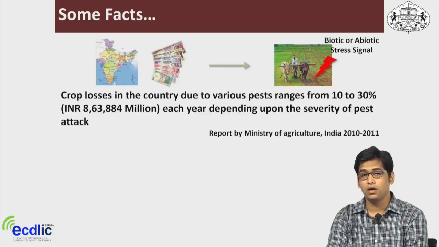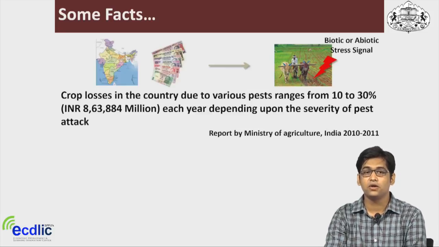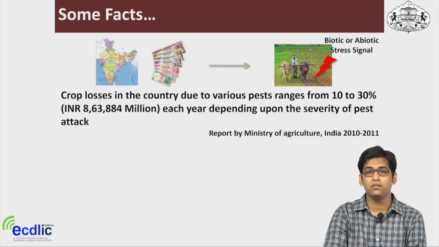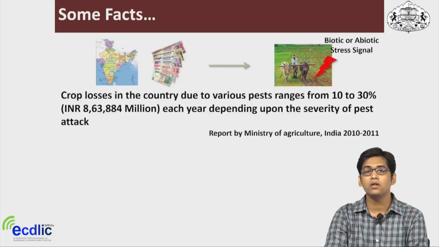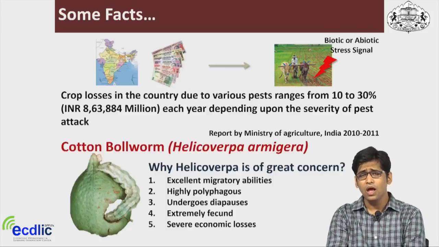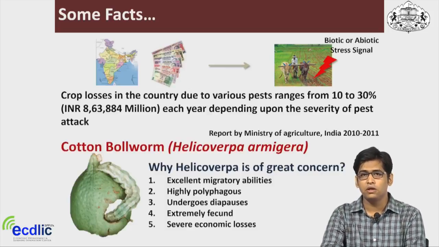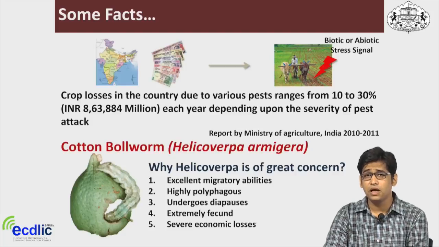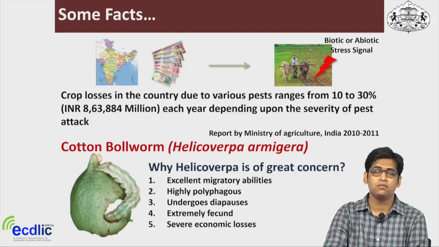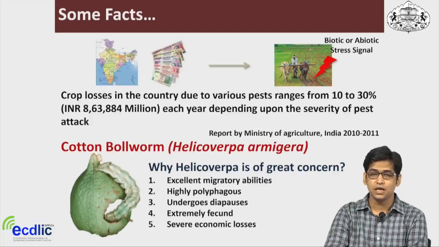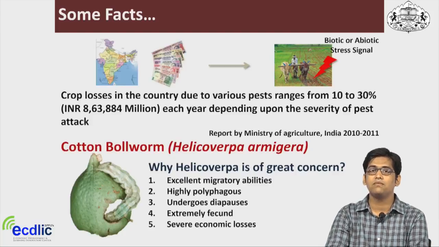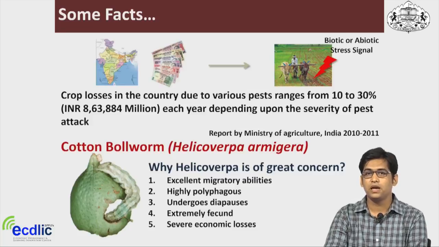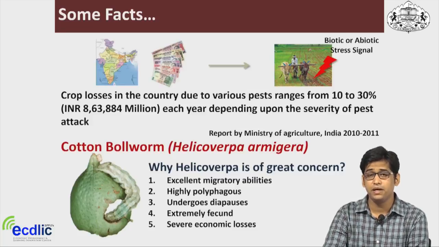According to the Ministry of Agriculture, India, the crop loss in the country due to various pest attacks ranges from 10 to 30%, depending on the severity of the attack. There are many insects which attack plants, but the Lepidopteran class is of major concern. Why is it so? Insects like Helicoverpa armigera or Plutella xylostella, which belong to the Lepidopteran class, have excellent migratory ability.